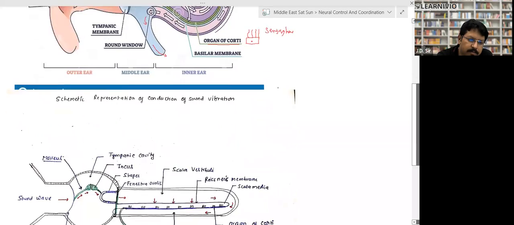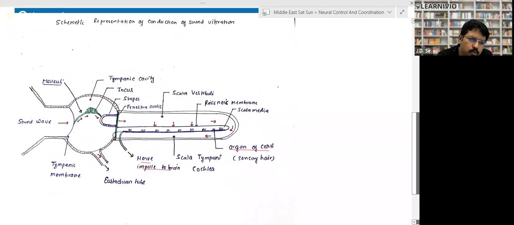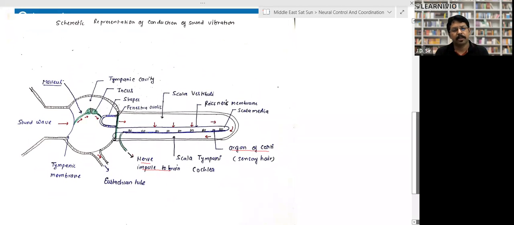Look, basically, if they ask you to draw the well-labeled diagram or explain the mechanism of listening, just remember this diagram. I have forwarded this diagram to you, and you might even have taken a screenshot. So you have to draw this diagram. This is the best explanatory diagram, right?